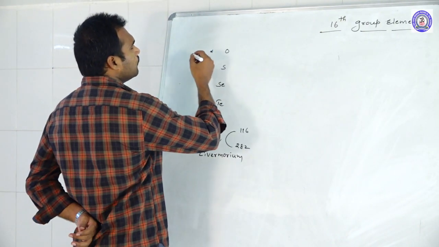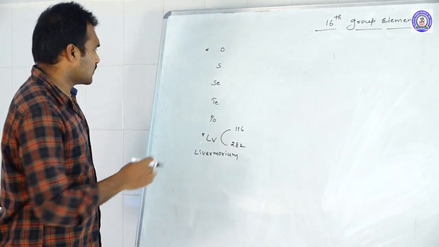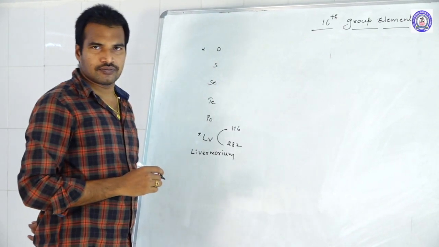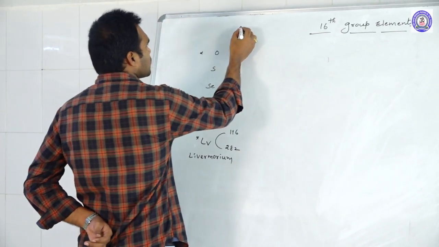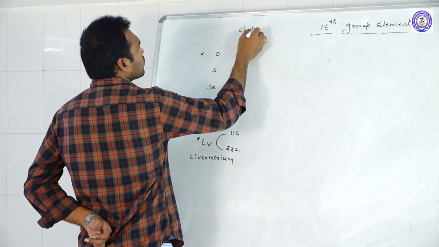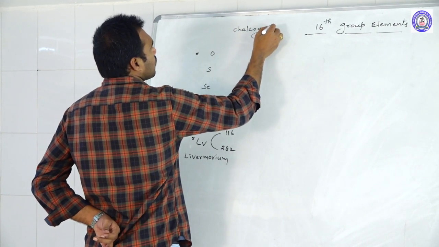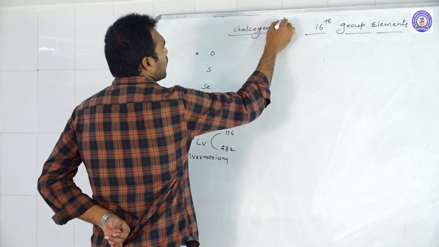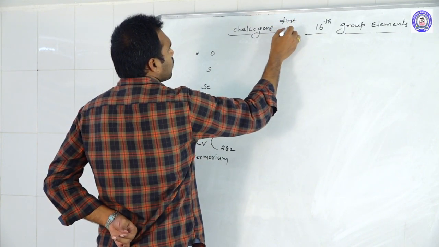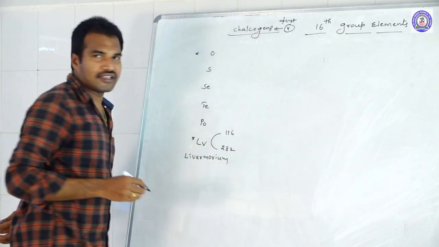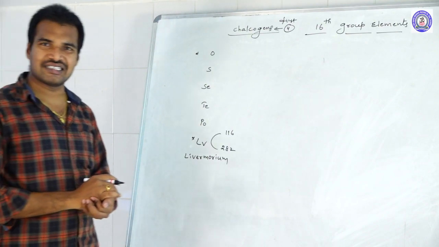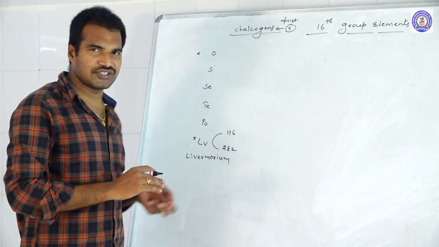And one more thing, out of all these elements, the first four elements we call chalcogens. What is the reason we call them chalcogens?